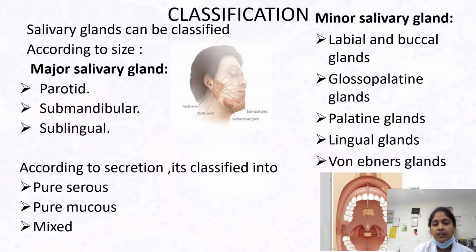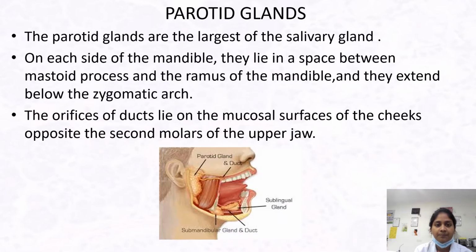action. Coming under the classification, the salivary glands can be classified according to size as major and minor salivary glands. The major salivary glands include the parotid, submandibular and sublingual. The minor salivary glands include labial and buccal glands, glossopalatal glands, palatine glands, lingual glands and von Ebner's glands. According to secretion, they are classified into pure serous, pure mucous and mixed.